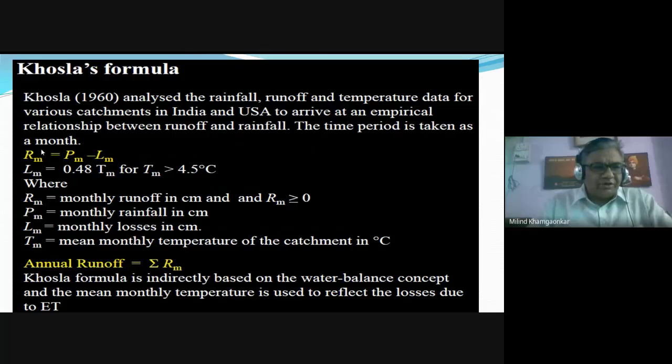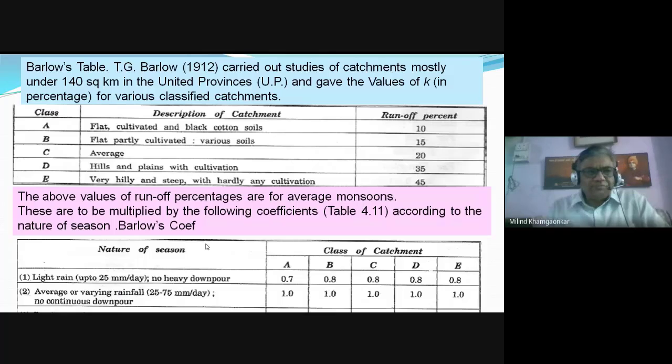Khosla's formula is there, wherein the runoff is equal to the precipitation minus Lm, and this constant Lm depends on the temperature. It is given by 0.48 Tm, where Tm is the mean monthly temperature. This is Khosla's formula, again based on their experiences. These are like thumb rule formulas.